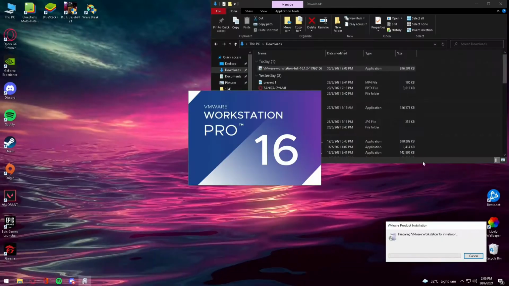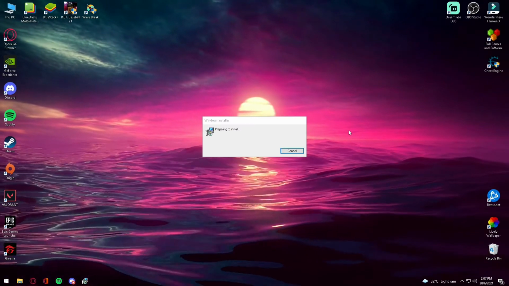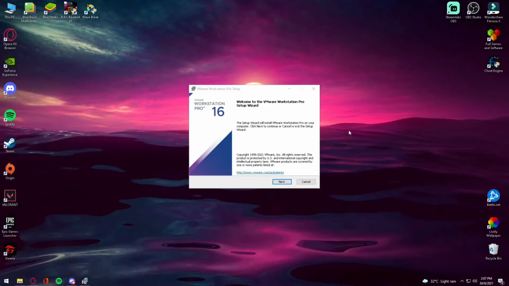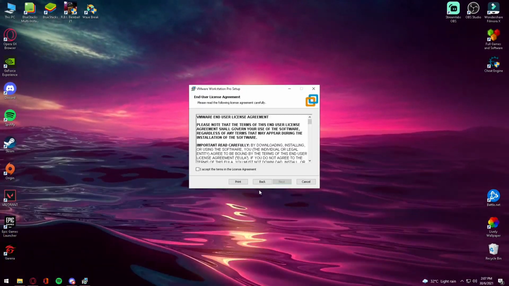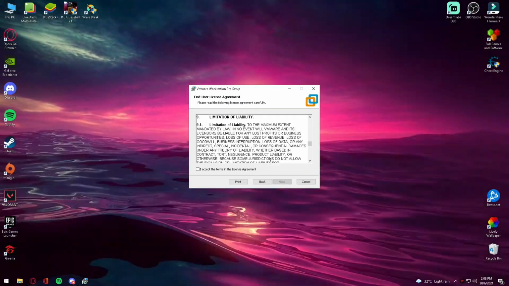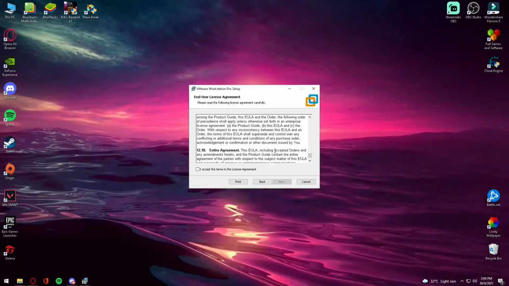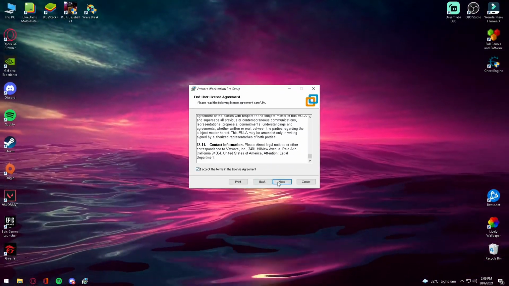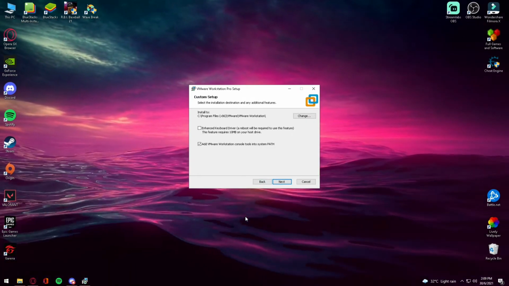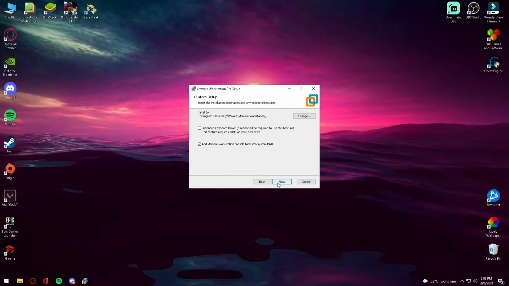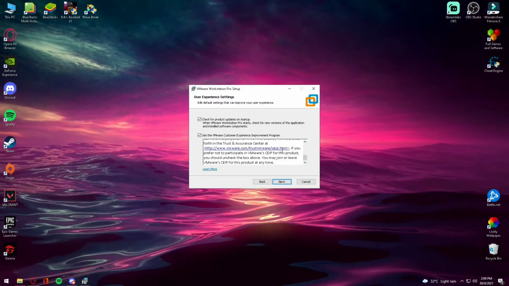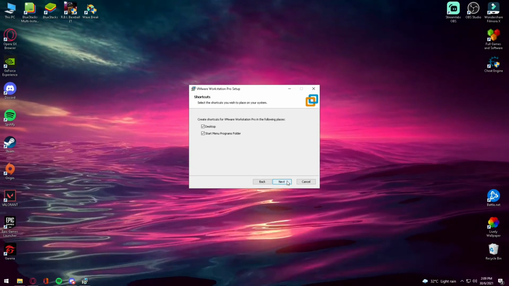Your screen will pop up with VMware Workstation Launcher and click Yes. The VMware Workstation Pro logo will appear and again pop out with a wizard window and click Next button and read the user license agreement and accept it and click Next. For custom setup, click Next and read all experience settings and click Next button.